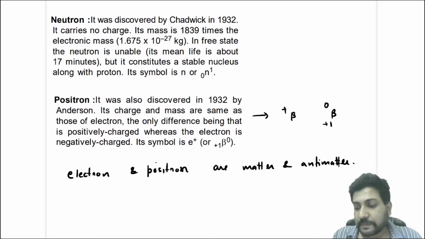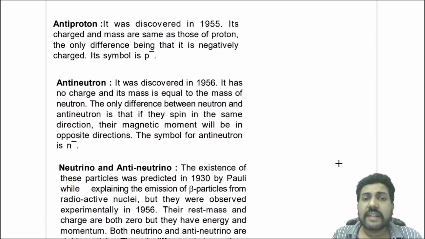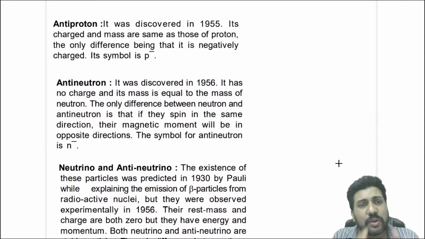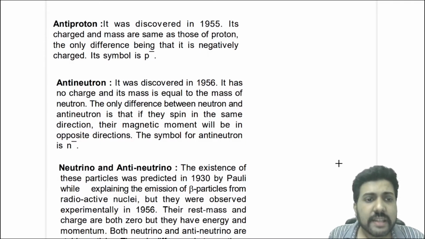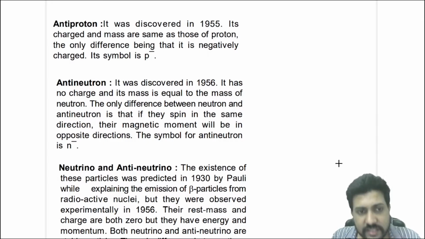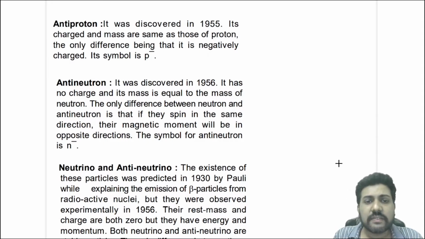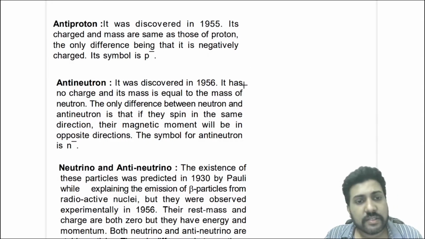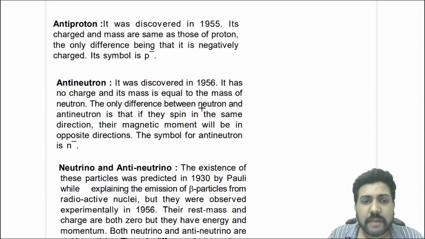Then the next important fundamental particle is the antiproton, which was discovered in 1955. As the name suggests, antiproton is the antimatter of proton. Its charge and mass are the same as those of proton, only the difference is it is negatively charged. Then there is the antineutron, the antiparticle of a neutron, which was discovered in 1956. It also does not have charge. Its mass is the same as the mass of neutron.